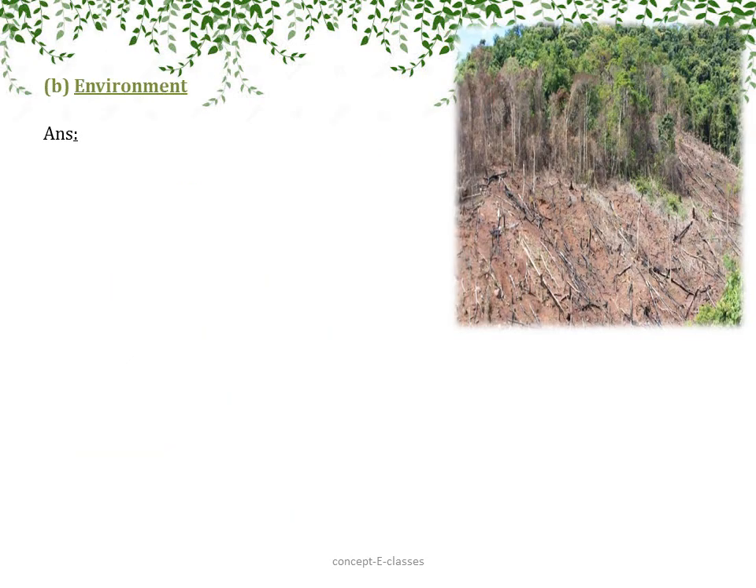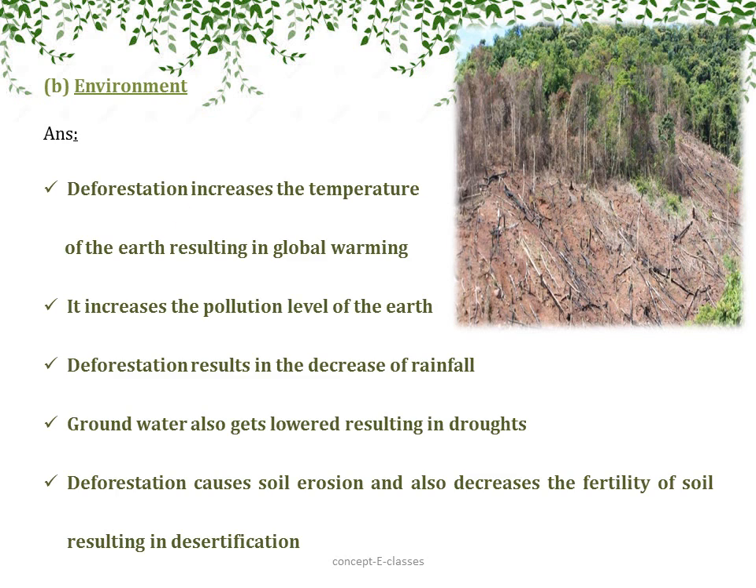Now let's see the effect of deforestation on our environment. Deforestation increases the temperature on Earth, resulting in global warming. It affects the environment by increasing the pollution level of Earth. Deforestation results in the decrease of rainfall, and because of less rainfall, the groundwater also gets lowered, resulting in droughts. And it causes soil erosion and also decreases the fertility of soil, resulting in desertification.